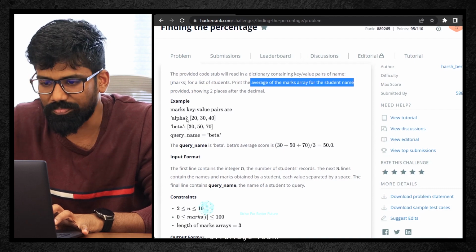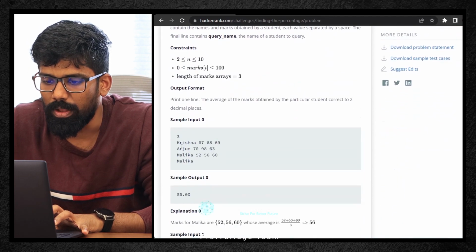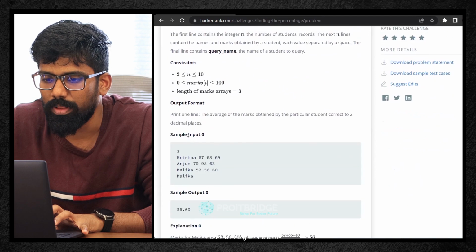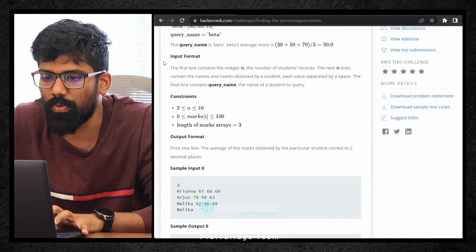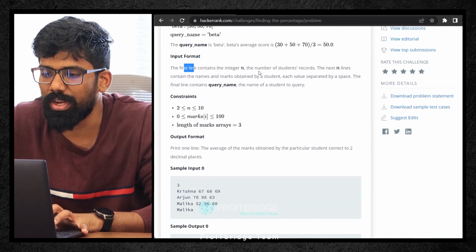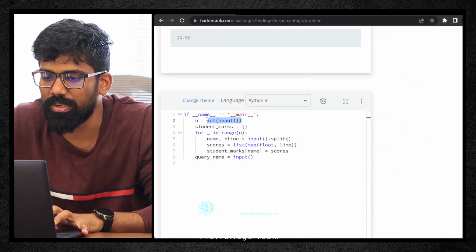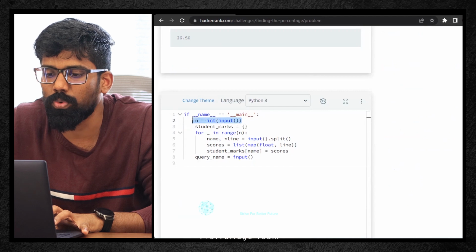So the point is, let us take an example here. Take a look at the output format, print in one line, and the input format, how exactly it is given. The first line contains the integer n, the number of student records. See this? The first line is n, an integer. This will read the number of students in a classroom.